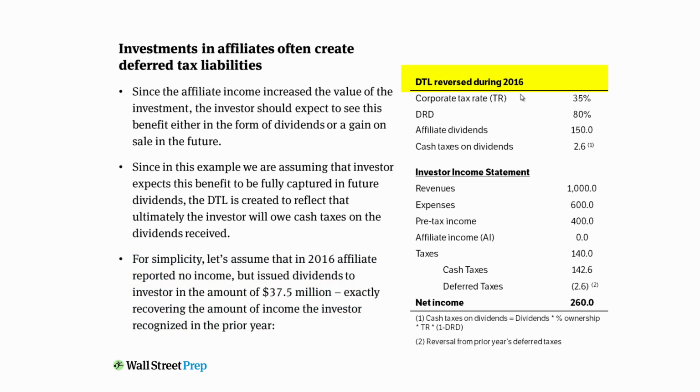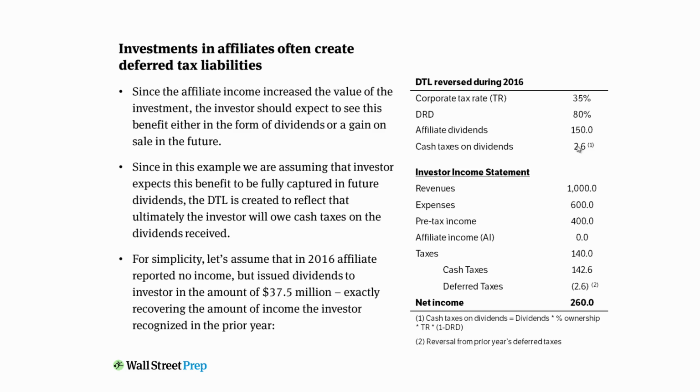So here, 2016, it's the next year. The affiliate has reported no income. Just again to clarify what's going on, the affiliate has issued $150 million worth of dividends. We own 25% of that, so we are going to get $37.5 million in dividends coming our way. Of course, with the dividends received deduction, we are going to have to pay $2.6 million on that $37.5 million that we are going to recognize.